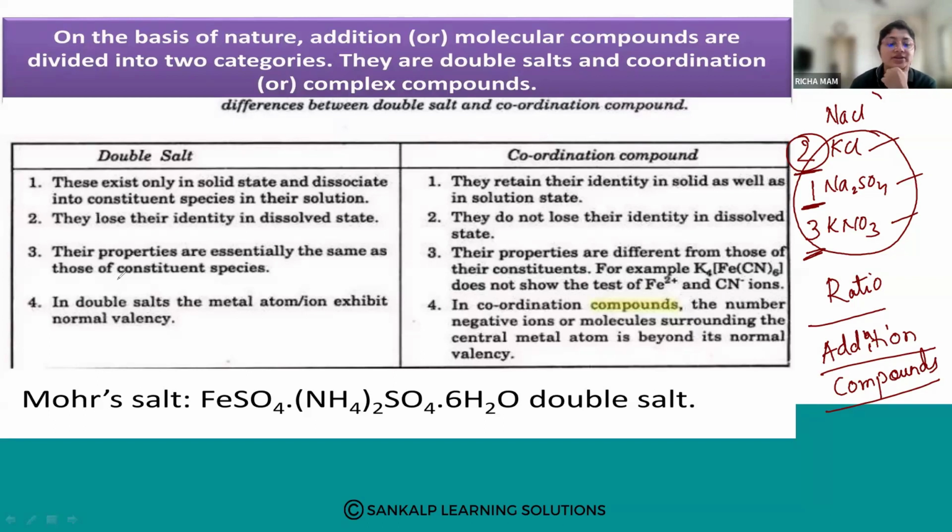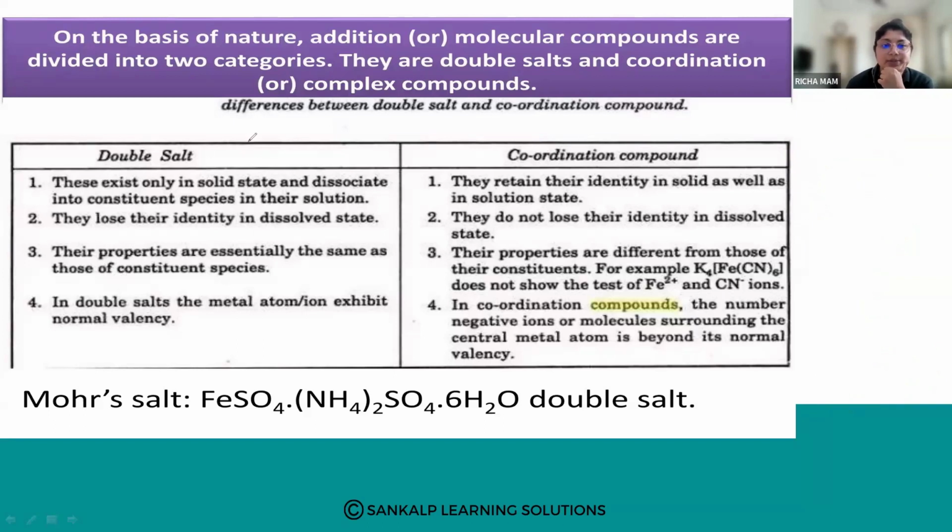Now these addition compounds are of two types. One is the double salt, another is the complex compound or coordination compound.